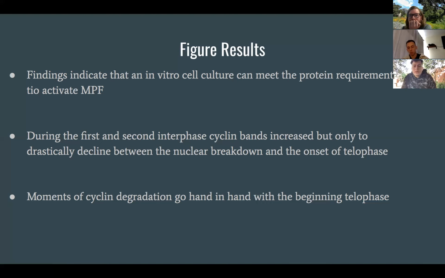Now, during the first and second interphase, cyclin bands increase, but only to drastically decline between the nuclear breakdown and the onset of telophase. Now, although its appearance before nuclear breakdown is important to understanding its method in driving the cell cycle, its degradation after nuclear breakdown events unfold highlights the importance that it could be playing in the exiting of mitosis.